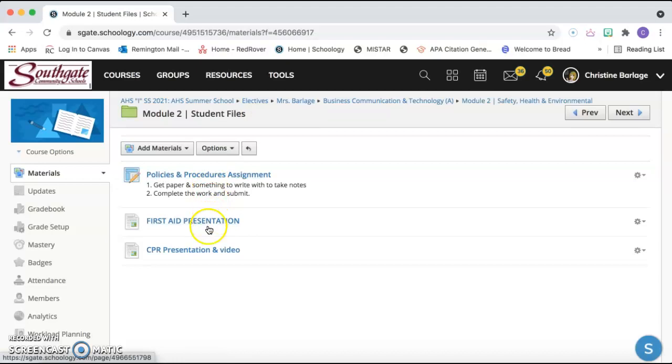The student files are there. That way during summer school, all of these students will be able to click on these files and complete the items that are in the must-do list. So I will be emailing back all of your must-dos for first and second semester. If you could please put everything into your folder.